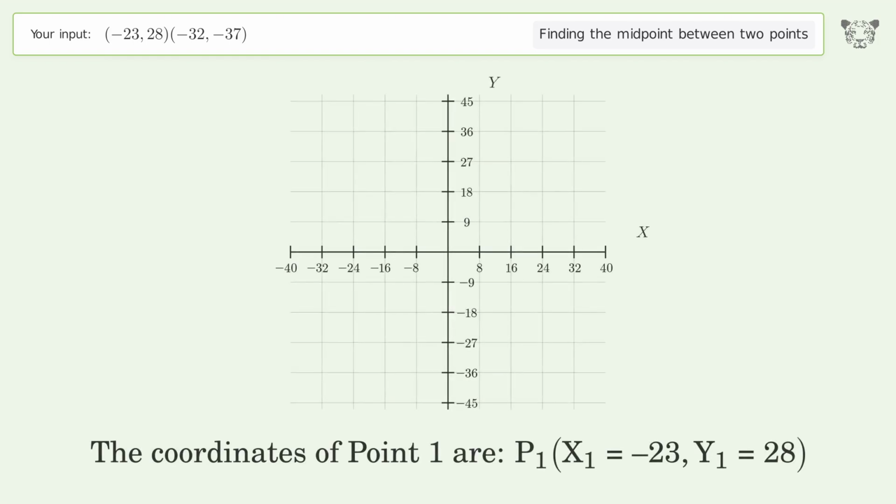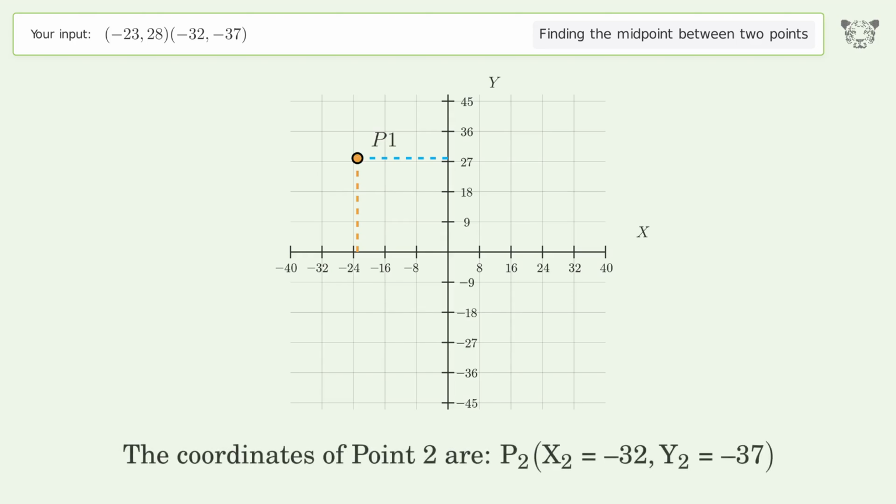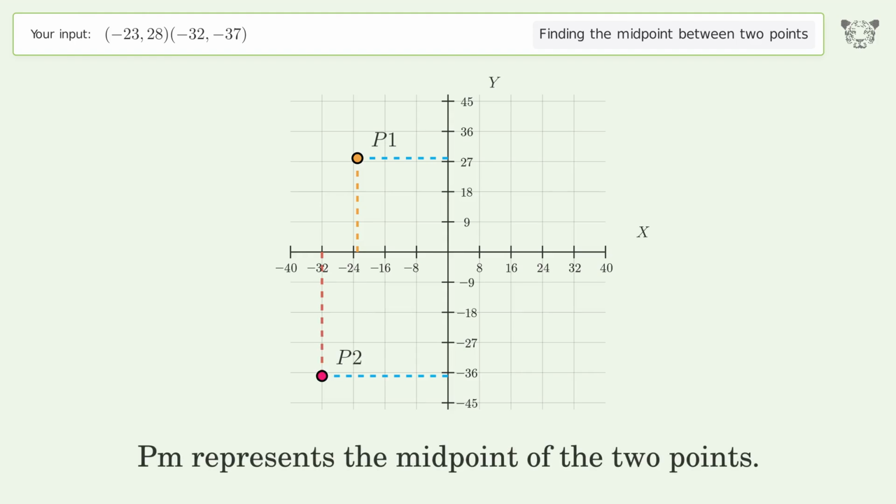The coordinates of point 1 are, x1 equals -23, y1 equals 28. The coordinates of point 2 are, x2 equals -32, y2 equals -37. PM represents the midpoint of the 2 points.